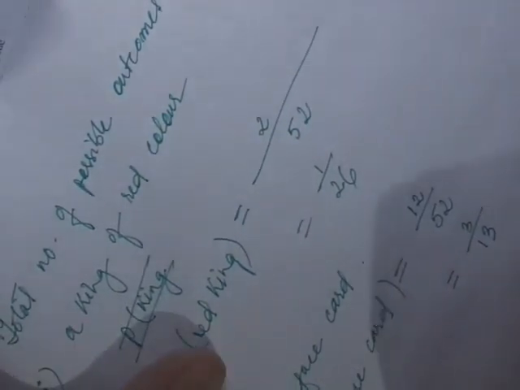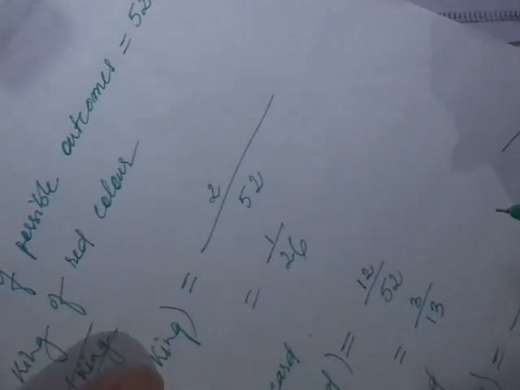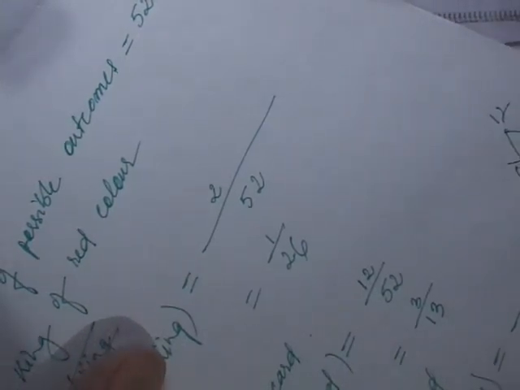A red face card. So the probability of getting a red face card equals... How many red face cards are there? Out of 12, 6 are red and 6 are black.